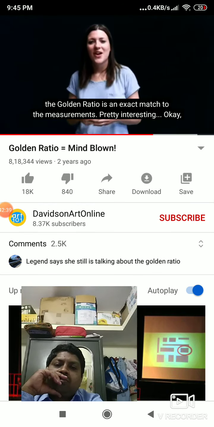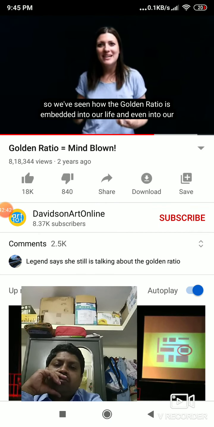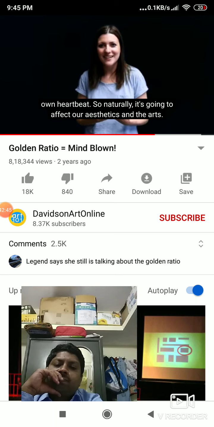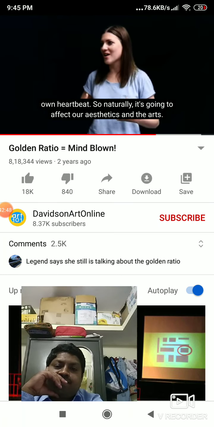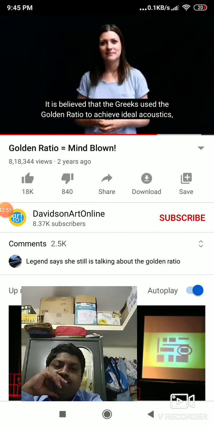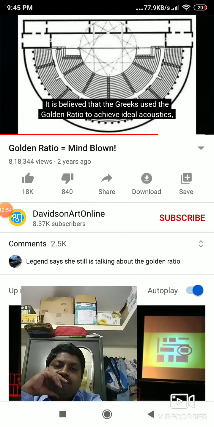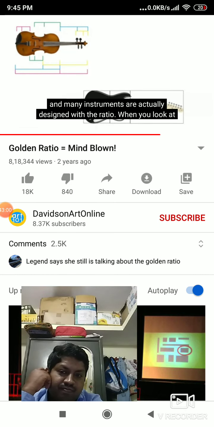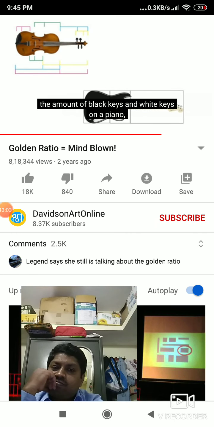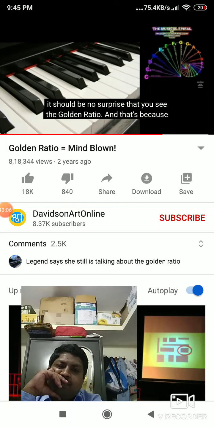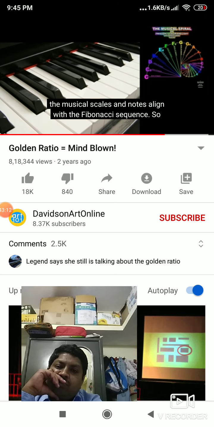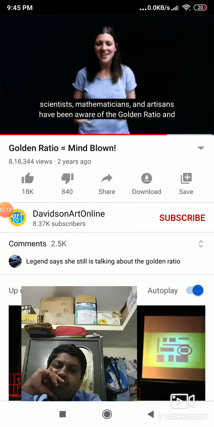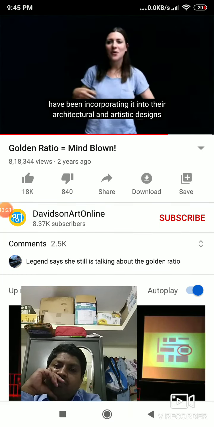Pretty interesting. Okay, so we've seen how the golden ratio is embedded into our life and even into our own heartbeat. So naturally, it's going to affect our aesthetics and the arts. It is believed that the Greeks used the golden ratio to achieve ideal acoustics, and many instruments are actually designed with the ratio. When you look at the amount of black keys and white keys on a piano, it should be no surprise that you see the golden ratio, and that's because the musical scales and notes align with the Fibonacci sequence.